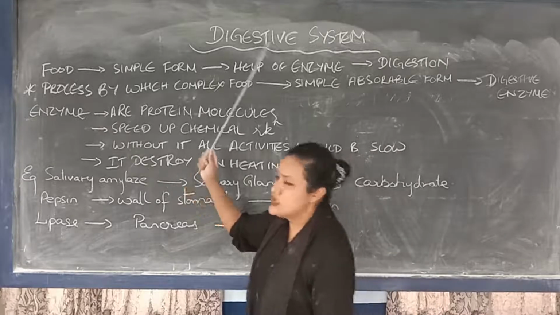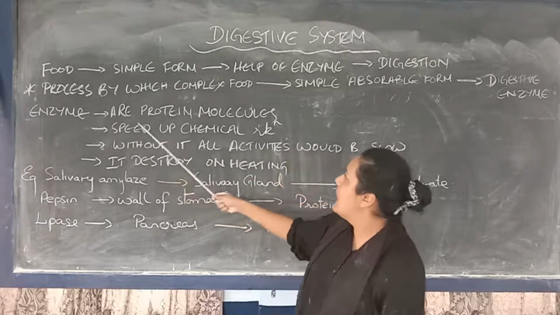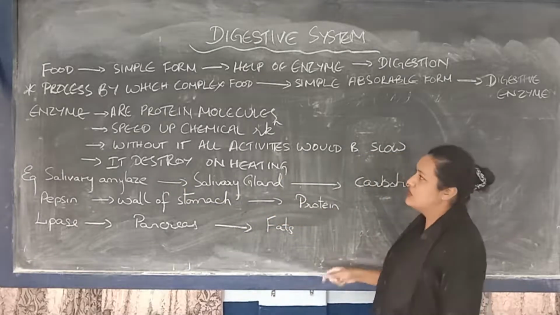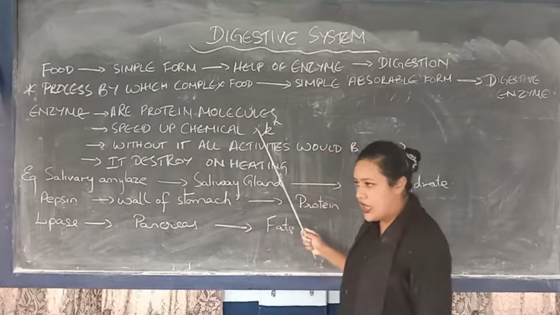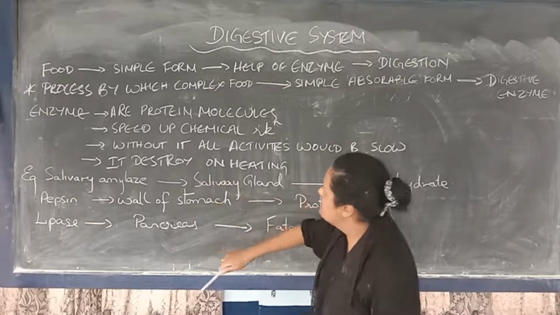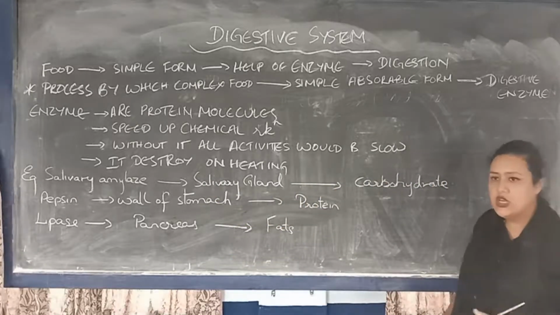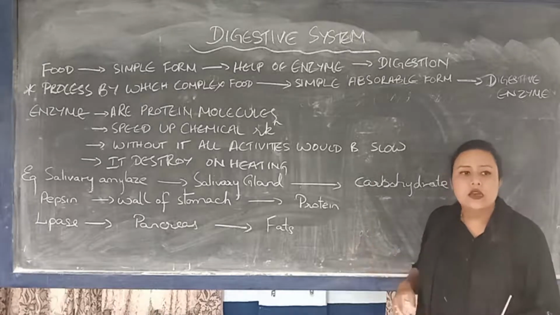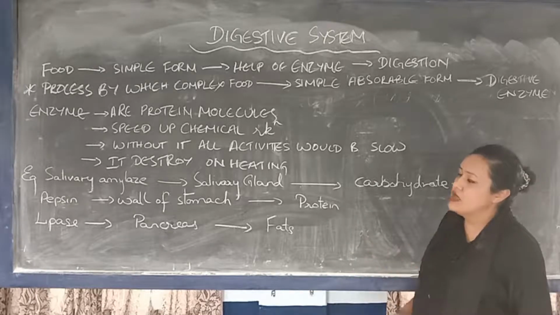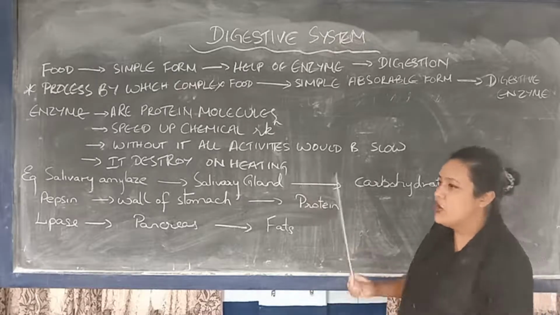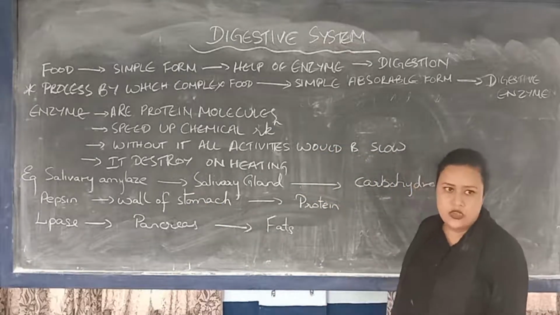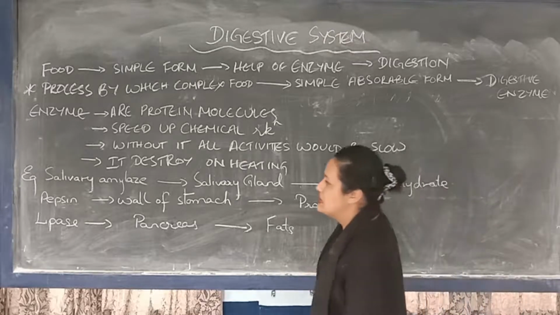So what is the function of it? Enzymes are protein molecules, molecules which are made up of protein. They speed up the chemical reactions going on inside our body. Without these enzymes, all the activities going on in our body would slow down, and sometimes would not occur at all. So that's why they are very, very important. And always remember that enzymes are destroyed when they are heated.